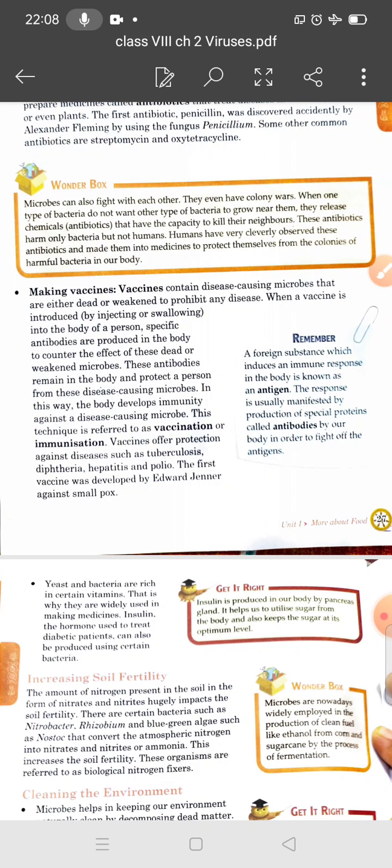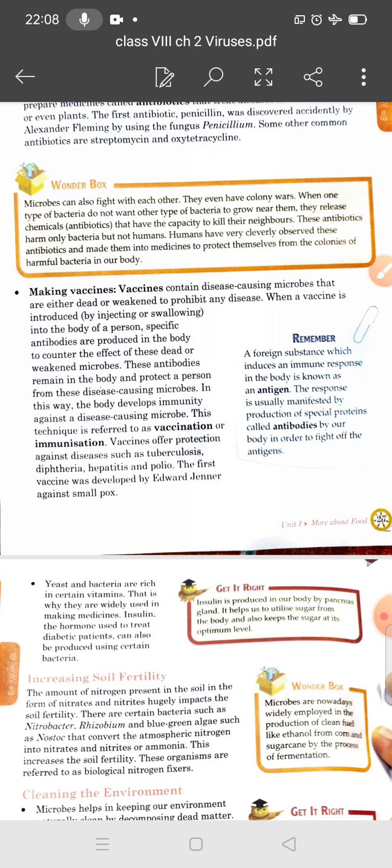The body produces certain antibodies. When any disease causing organism enters our body, it produces certain antibodies. They fight and destroy the disease causing microbes and remain in the body to prevent future attack by the same microbe. They form the immune system of our body.